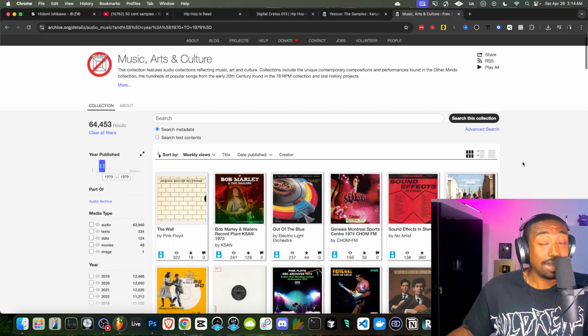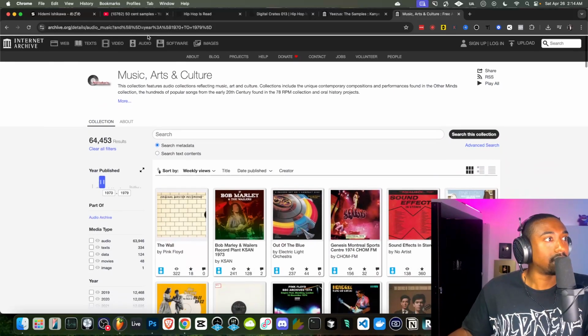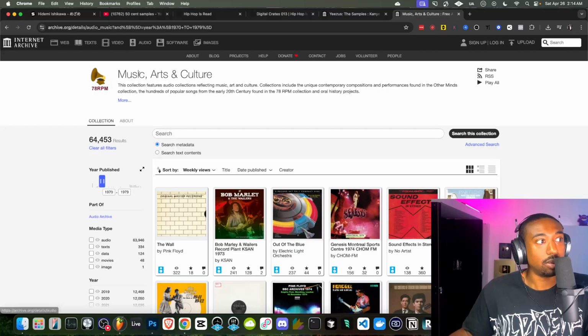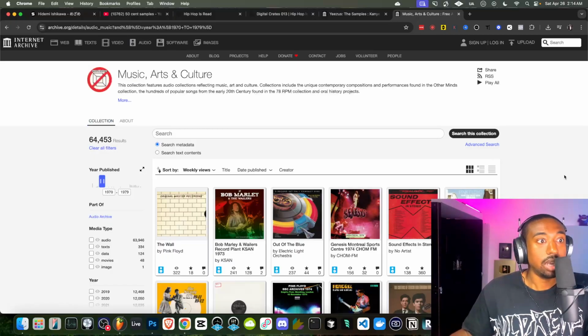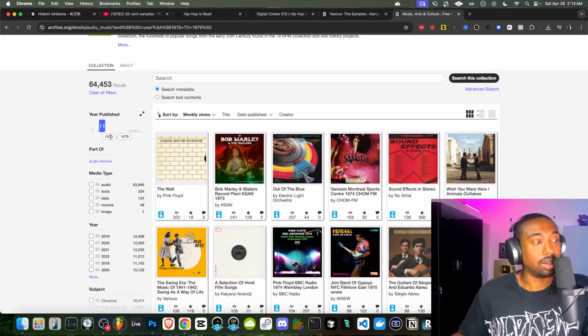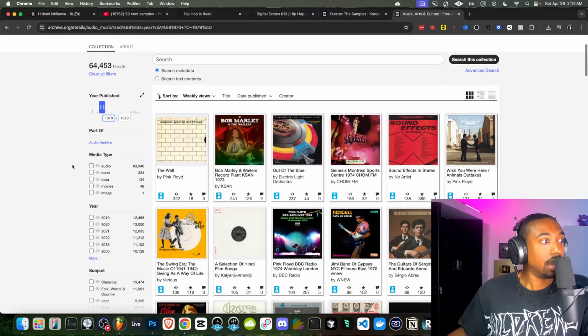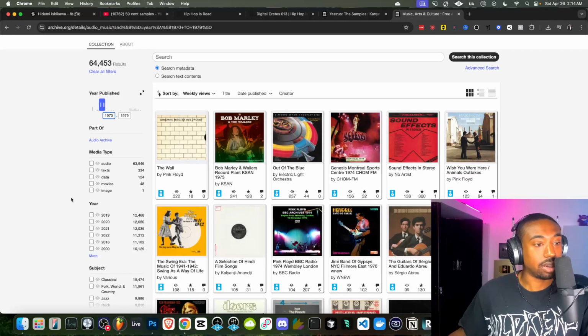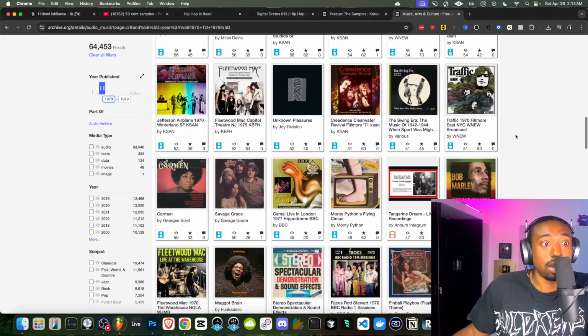Nextly, in the Internet Archive, you want to go to the left side and click where it says audio, and then click on where it says music, arts, and culture. Let me just do it in real time. Click where it says audio, go to where it says music, arts, and culture. And then you want to set a filter for the year. Let's set the filter for just a decade at a time. So let's go 1970 through 1979. It doesn't matter about these ancillary other filters. And now you just scroll through and look for whatever captures your eye.